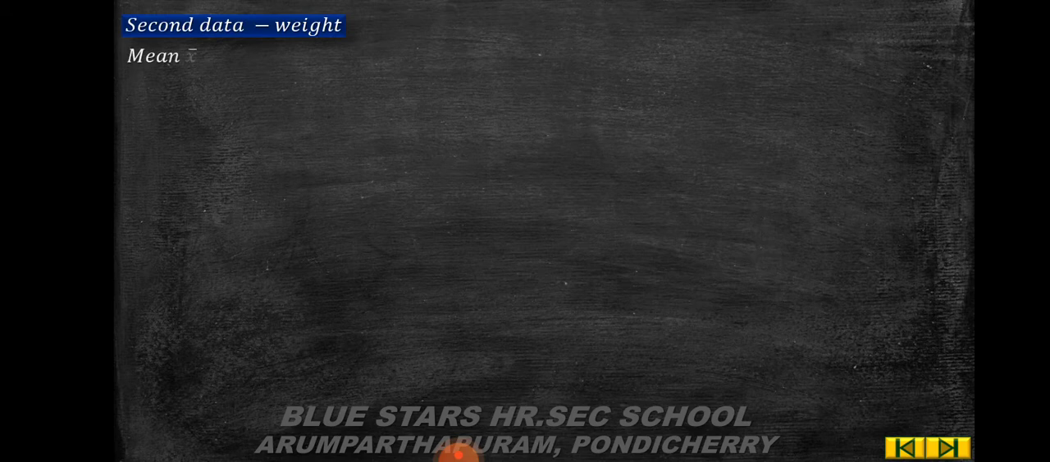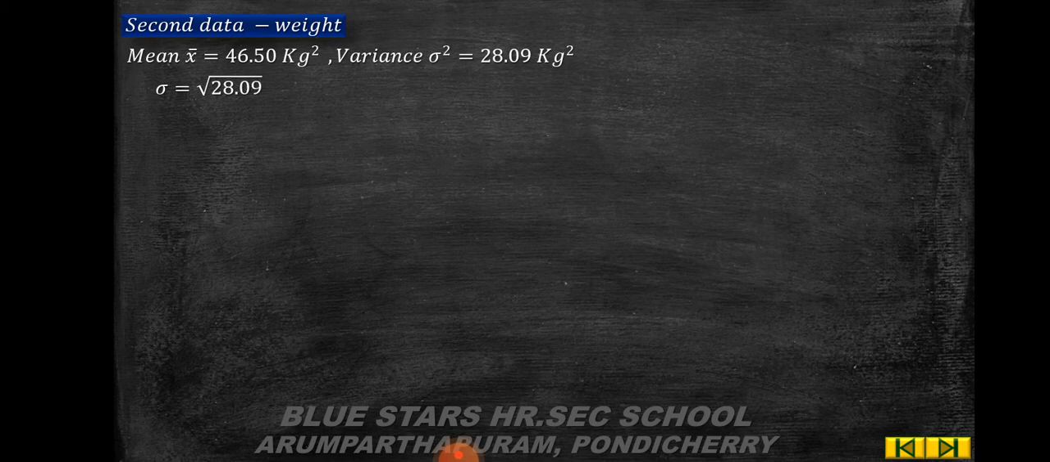Next, second data, that is weight. X bar is equal to 46.50 kg. Variance sigma square is equal to 28.09 kg square. So sigma is equal to root of 28.09. So sigma is equal to 5.301, which implies sigma is equal to 5.3.